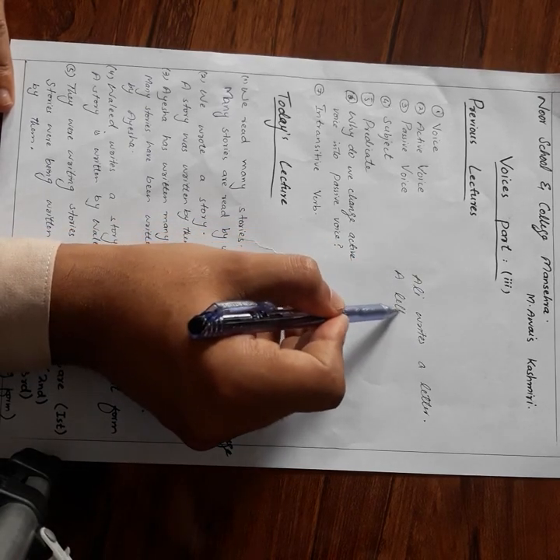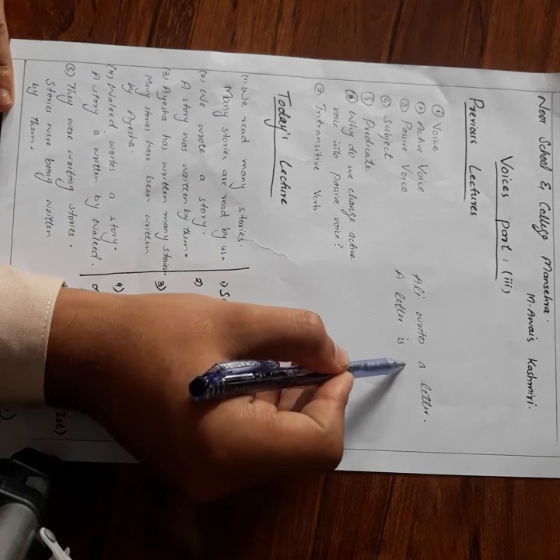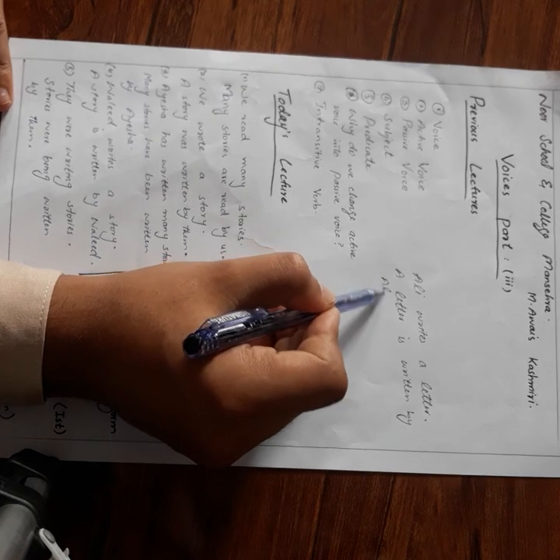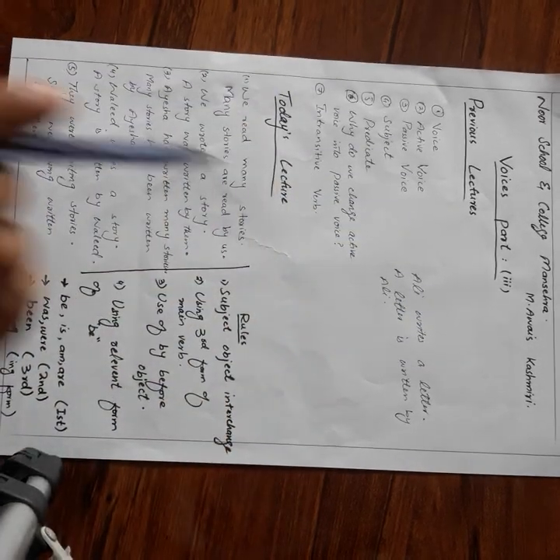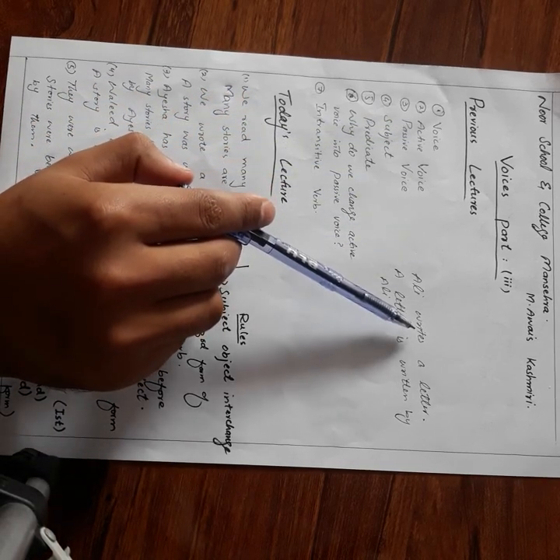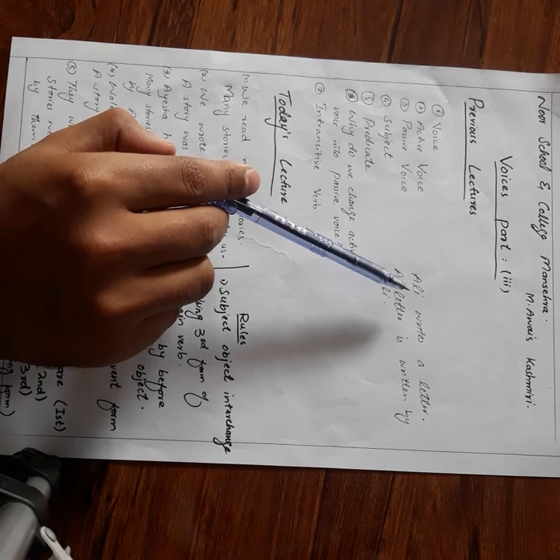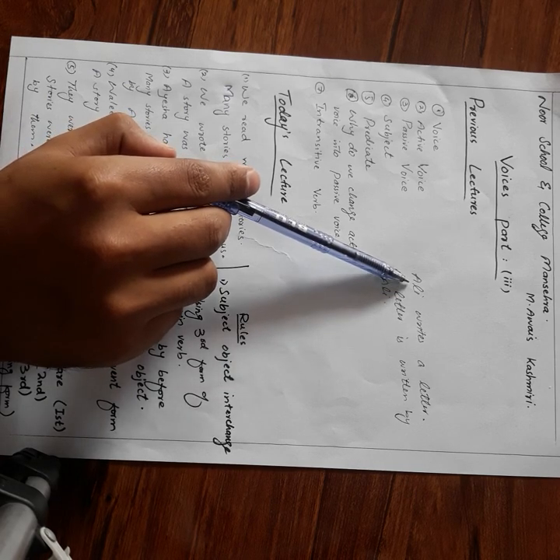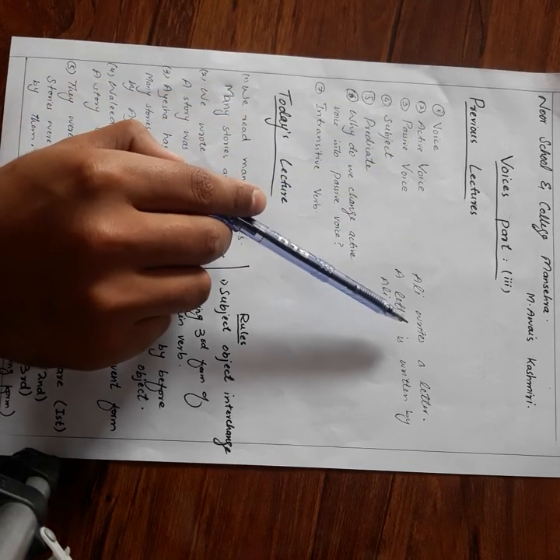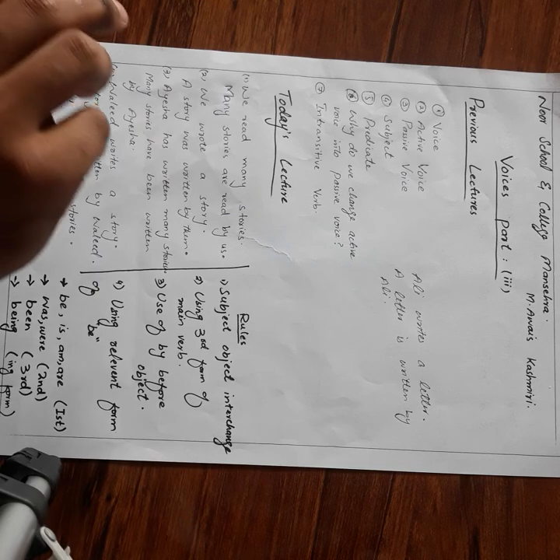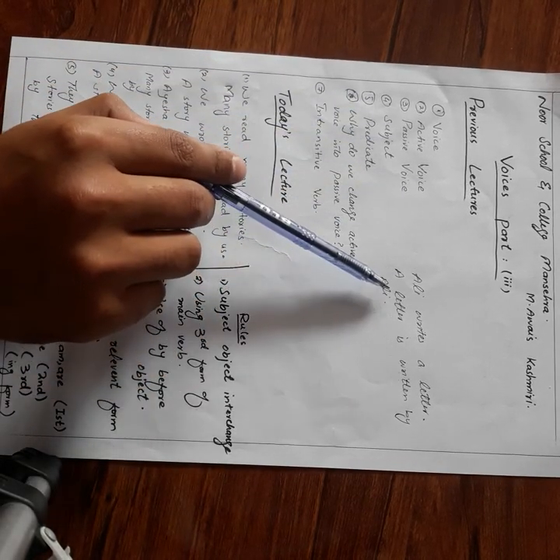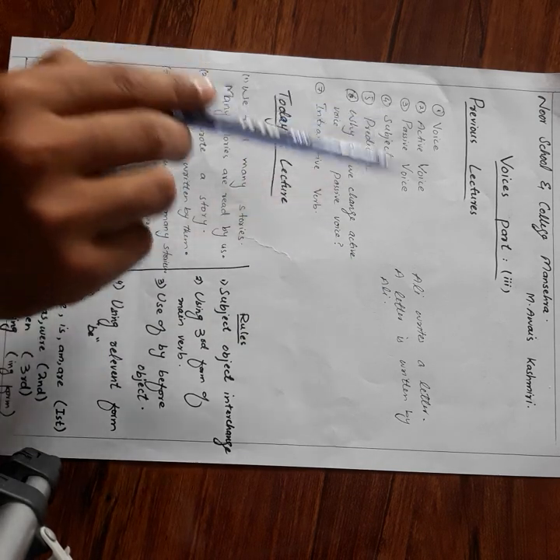A letter is written by Ali. First, I said, what is voice? A form of verb which tells us whether our subject is active, means doer of the action, or recipient of the action. Active voice, what is active voice? Form of verb which tells us that our subject is doer of an action. Passive voice, form of verb which tells us our subject is recipient of the action.